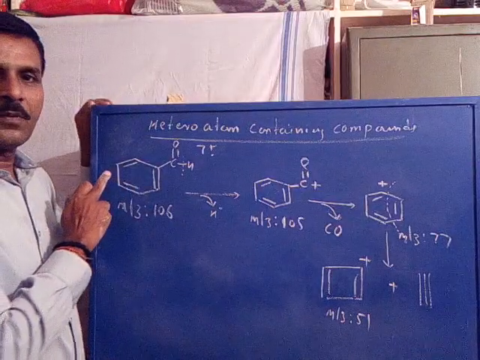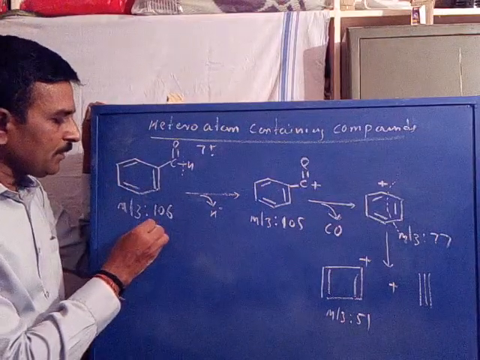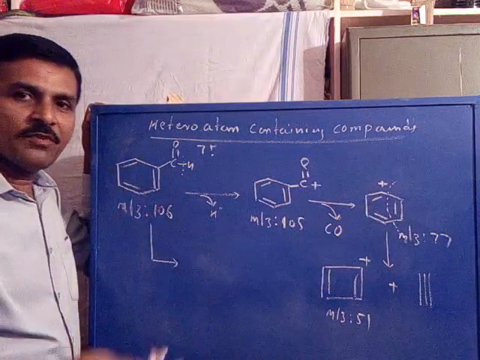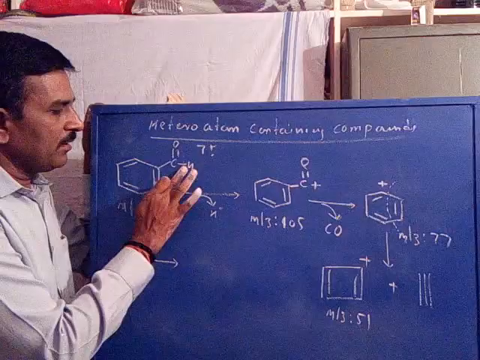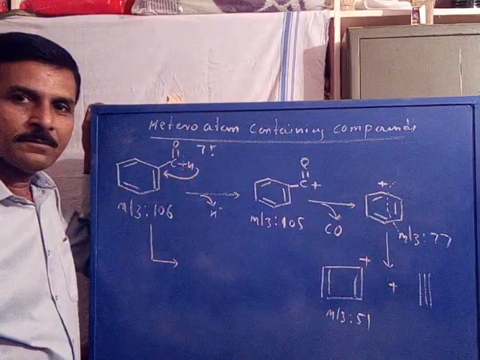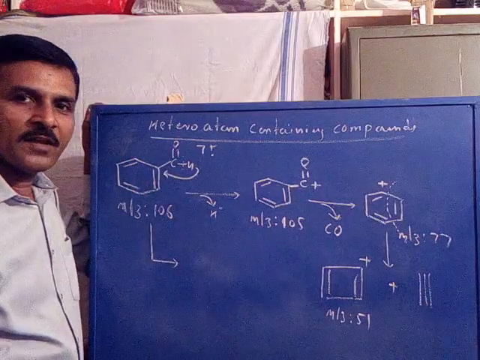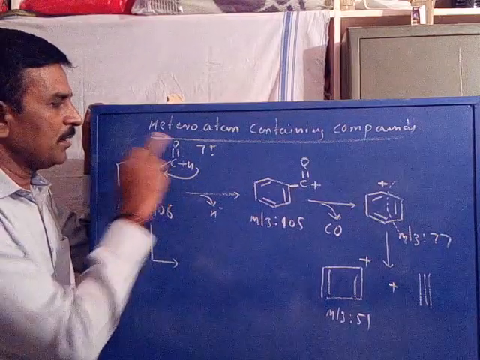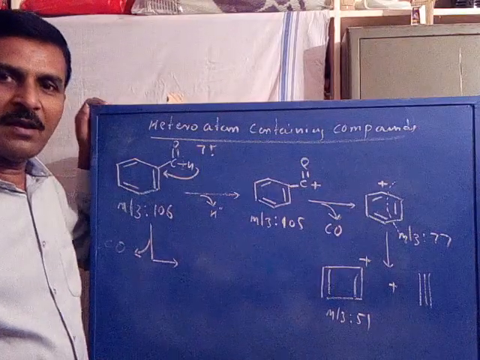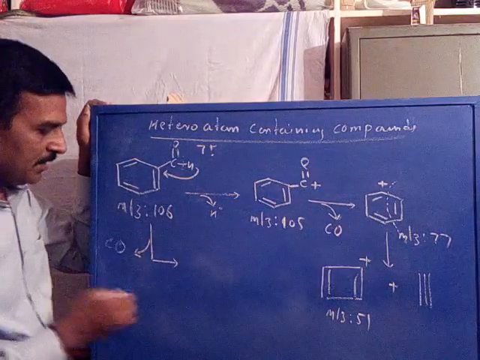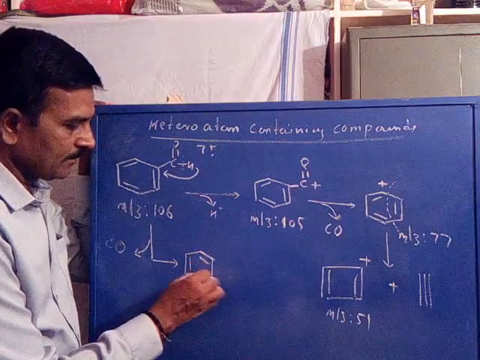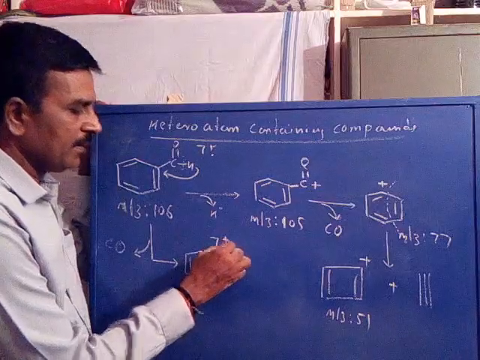Now the benzaldehyde may also undergo fragmentation by the process of rearrangement. Where the hydrogen is shifted to the aromatic ring by the loss of carbon monoxide, the carbonyl carbon, that is carbon monoxide as neutral. Carbon monoxide may be lost as a neutral fragment to form benzene molecular ion, benzene ion radical.